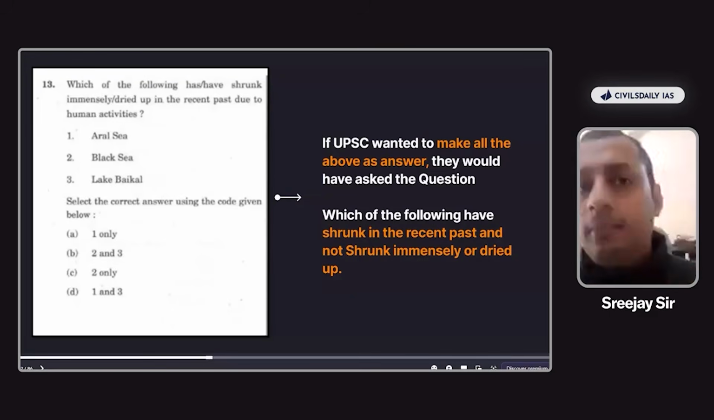Which of the following has shrunk in the recent past due to human activities? And therefore, all the above would have been the answer. Now, UPSC did not want to give all the above as the answer. UPSC wanted to specifically give RLC as the answer. So that is why UPSC have framed the statement in the following model: have shrunk immensely or dried up. So therefore, only RLC will be the answer here.